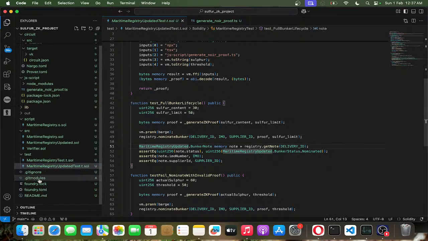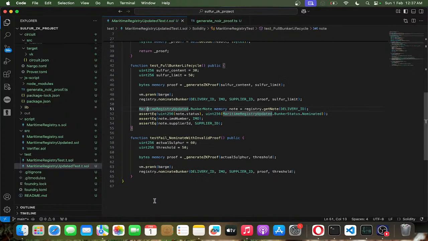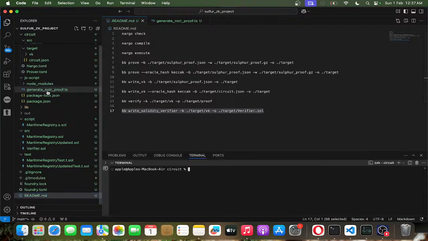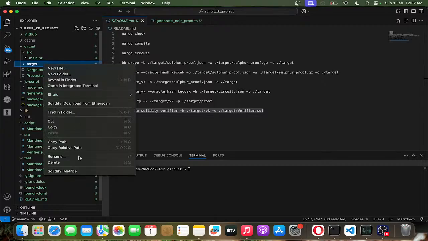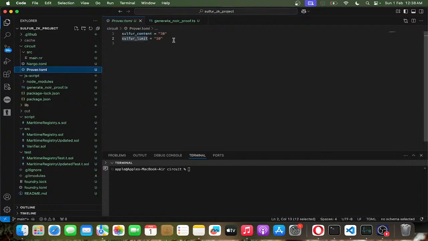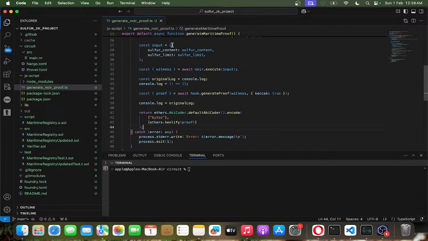Right now, what I'm going to do is execute a few commands, and then we'll check whether we could verify it or not. Before that, I'm going to delete this target folder. I no longer need it. I will do it from the start. Before that, when you run nargo check, it produces the Prover.toml where you have to fill in the parameters. I have already filled in the sulfur content as 30 and the limit as 50. So 30 is less than 50, so it should pass.